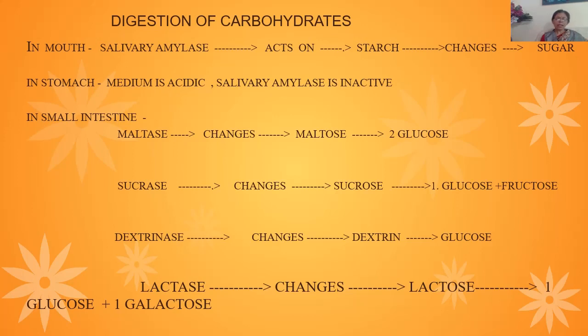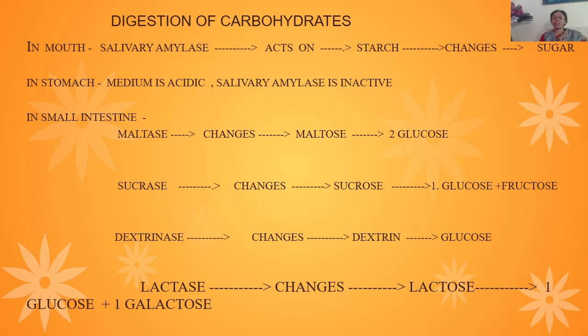Maltose, in the presence of the enzyme maltase, is broken down into 2 glucose. Sucrose is broken down in the presence of sucrase into 1 glucose and 1 fructose. Limit dextrins, in the presence of dextrinase, are broken down into glucose. Lactose, which is a milk sugar, is broken down into glucose and galactose in the presence of an enzyme called lactase. So in this way these complex sugars and carbohydrates are broken down into a simpler form and are absorbed by the cells of our intestine.